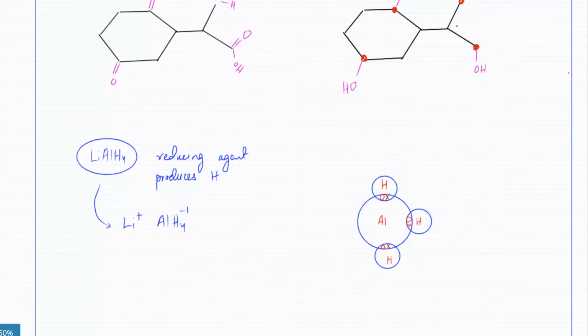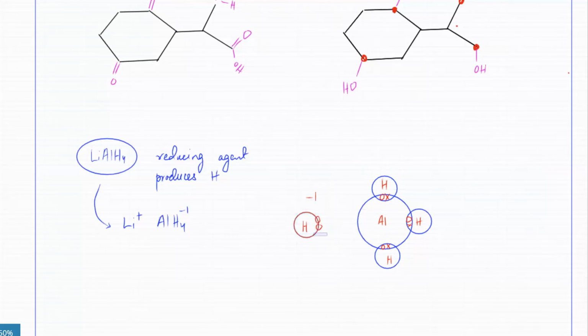So what it does is that it ends up forming a dative bond with an H minus 1 ion. So there's a 4th atom that comes in, but that 4th atom is a dative bond. A dative bond is something where the atom brings in all the electrons.